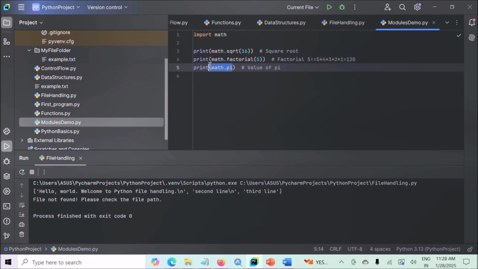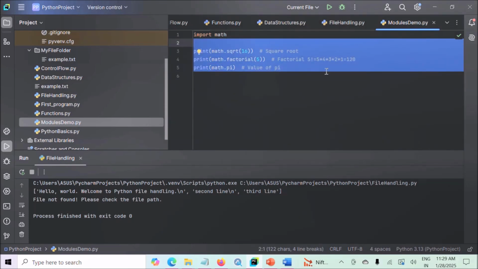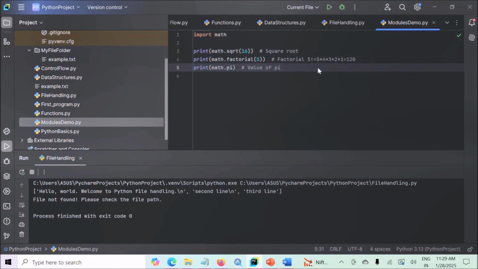Next is math.pi. Math.pi is a constant that represents the value of pi, approximately equal to 3.14. This constant is useful for calculations involving circles, such as finding the area or circumference. So when you print this value, you will get an output somewhere around 3.14. Now let's execute the code and see the output.